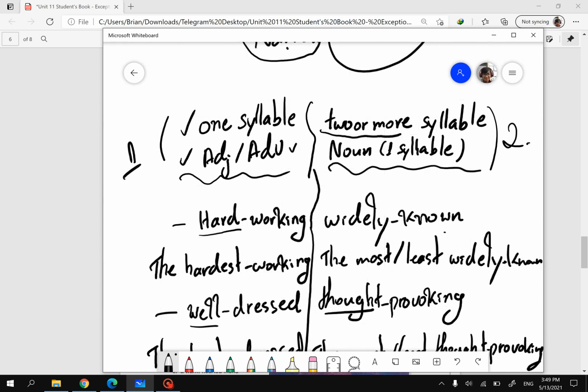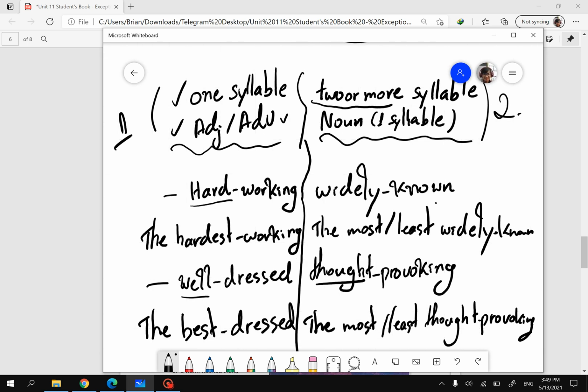So again, there are two rules. If the first part of the compound adjective has one syllable, and its part of speech is adjective or adverb, we change it based on the word, like hard to hardest, or well to best.